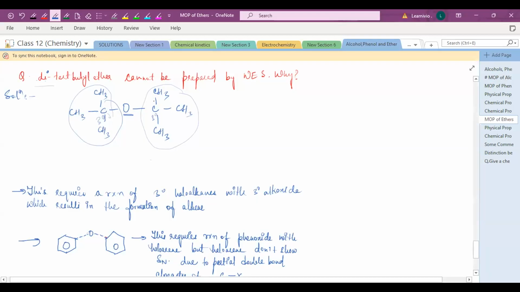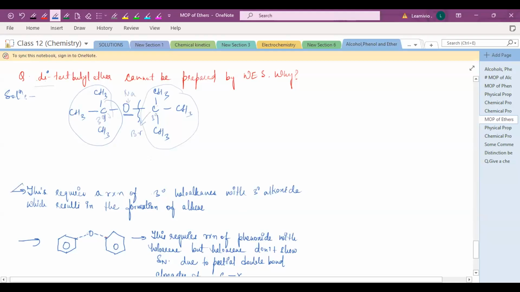If you have to prepare the ditertiary butyl ether, you have no option. You will break this bond, either this bond or this bond. So for that you will attach bromine to this carbon, and to this oxygen you will attach sodium, right? This will form your tertiary sodium alkoxide plus your tertiary haloalkane as well. So this requires a reaction of tertiary haloalkane with tertiary alkoxide, which results in the formation of alkene.